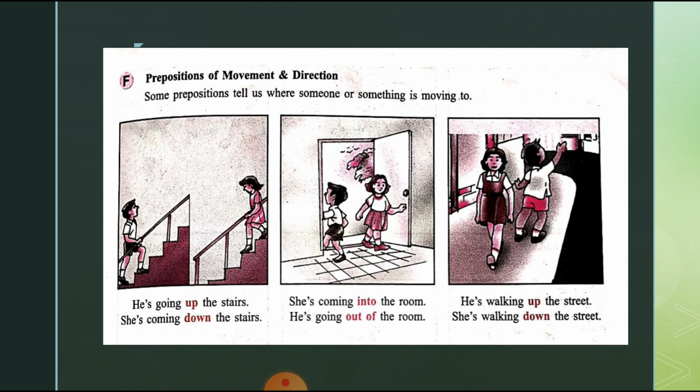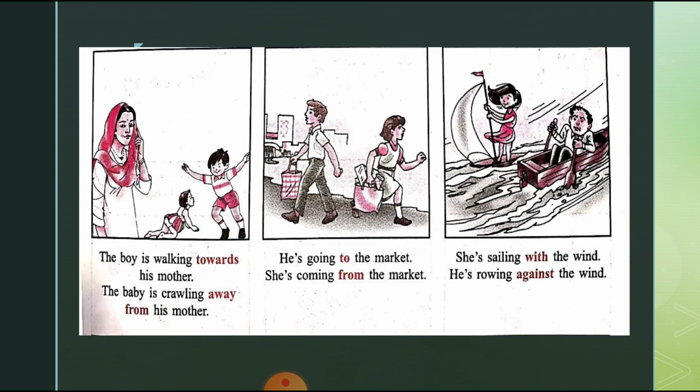He is walking up the street. She is walking down the street. Here also you can see the movement, and the prepositions used are up, down. There are a few more examples. The boy is walking towards his mother. The boy is crawling away from his mother. Here, towards, away from are also prepositions of movement.